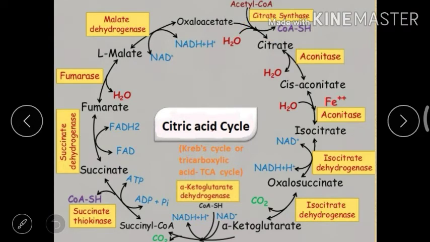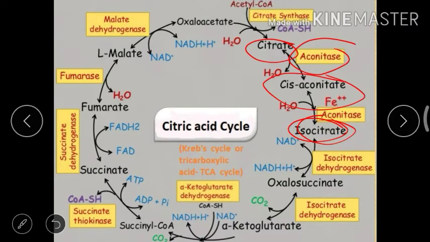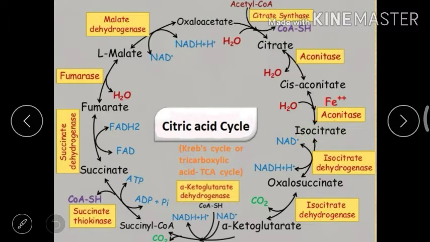The second step consists of 2 reactions, second and third step. Formation of isocitrate: when citrate is isomerized to isocitrate, this reaction takes place by the enzyme aconitase. This reaction is achieved in 2 steps. It is a 2-step reaction. By the formation of cis-aconitate, the isocitrate is formed. Okay, so this was the formation of isocitrate.